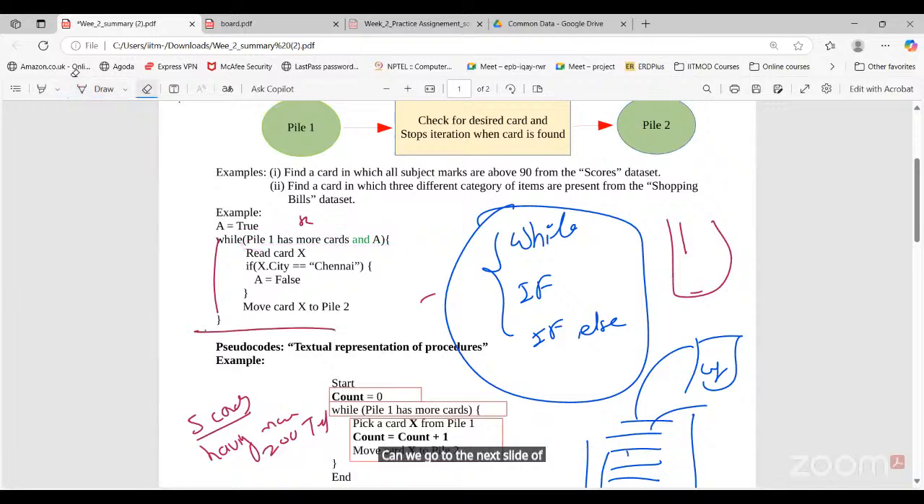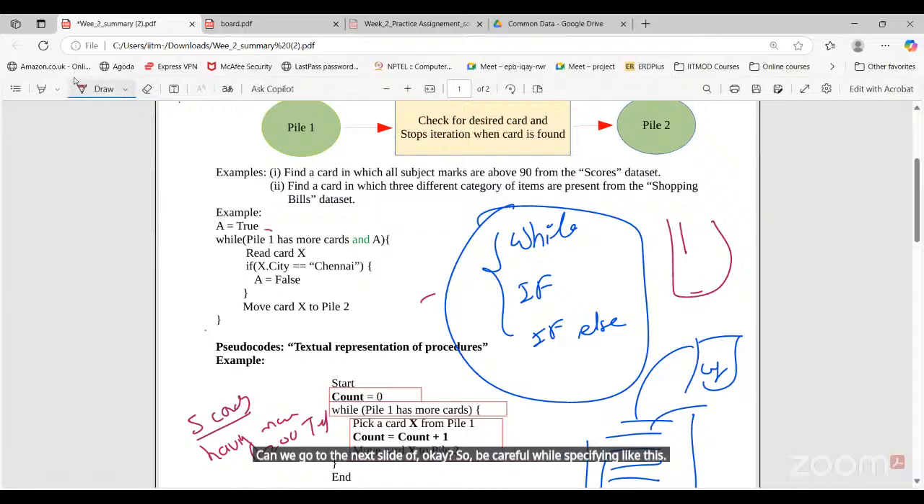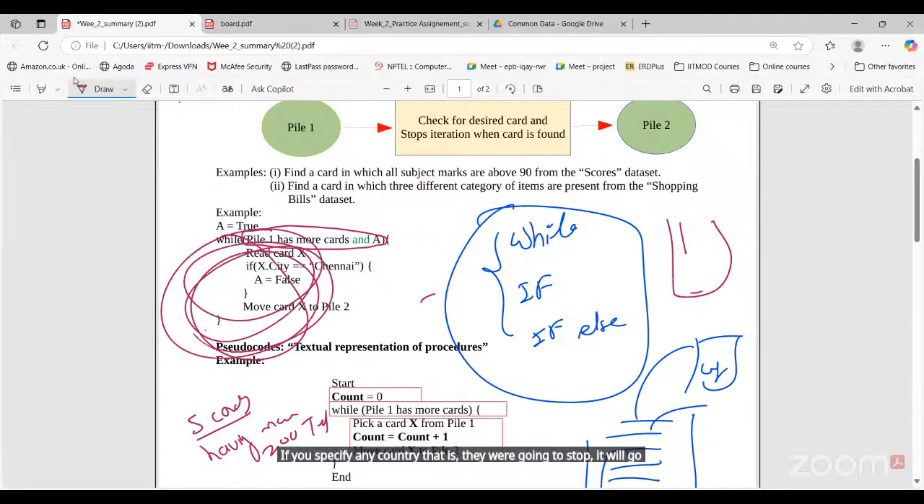So be careful while specifying conditions. Be careful what condition you are going to specify inside the while. If you specify any condition that is never going to stop, it will go into an infinite loop. Your code will never finish executing; it will keep running.